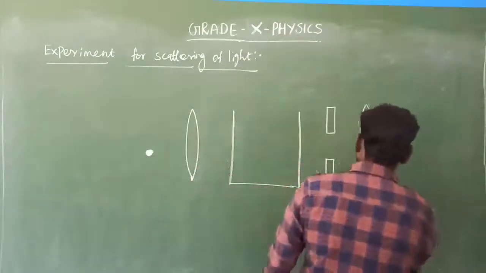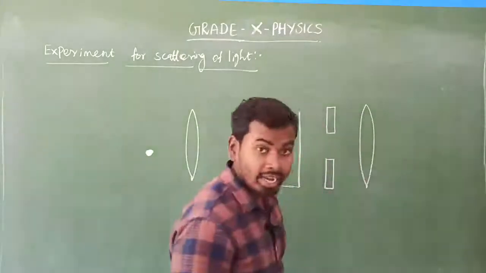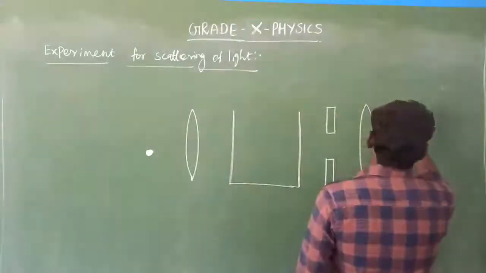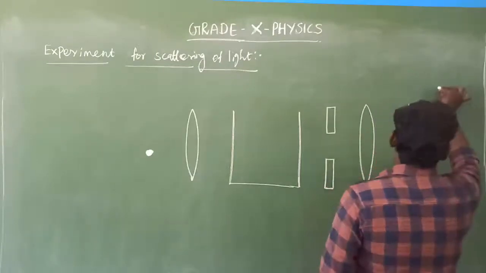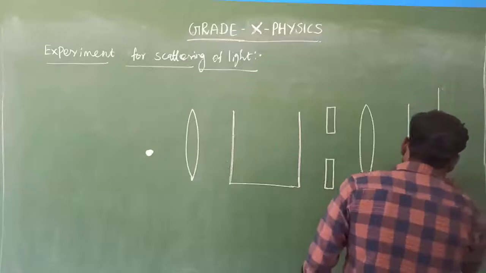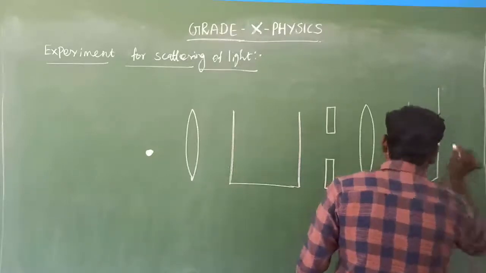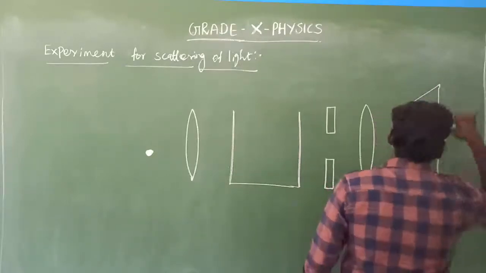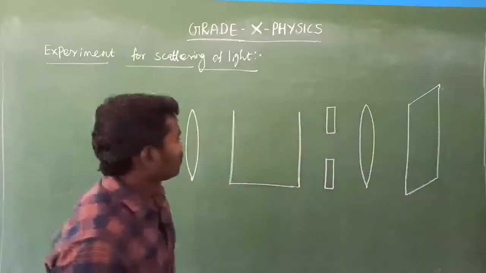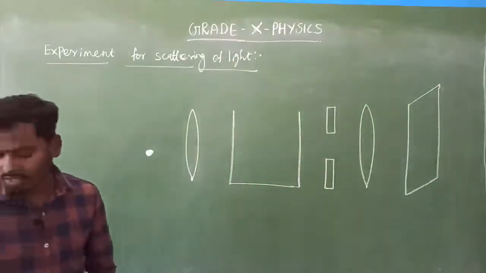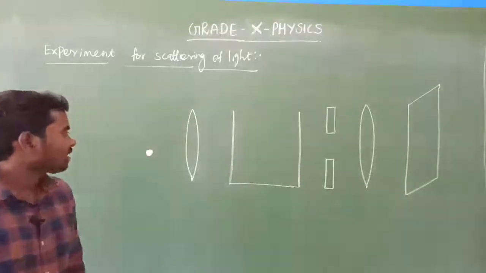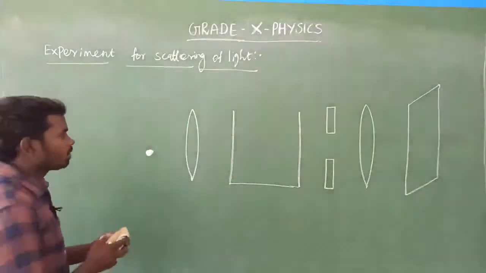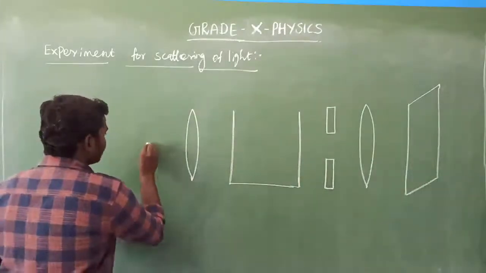Then finally I am going to place a screen, a beautiful white screen. So these all are the materials required to make the experiment for scattering of light.